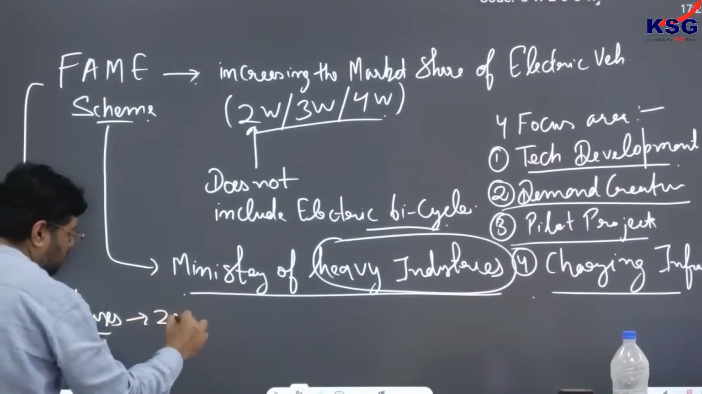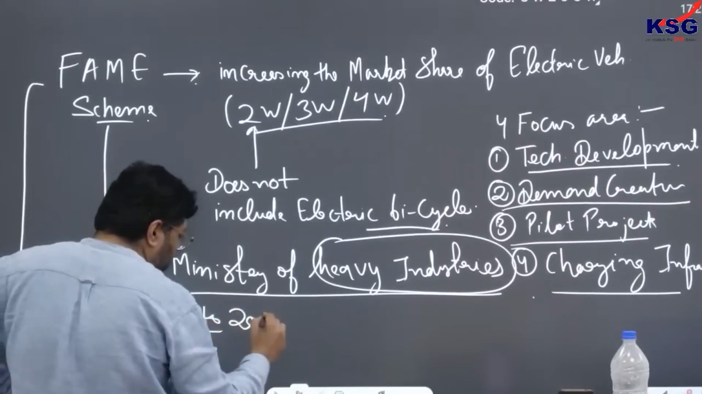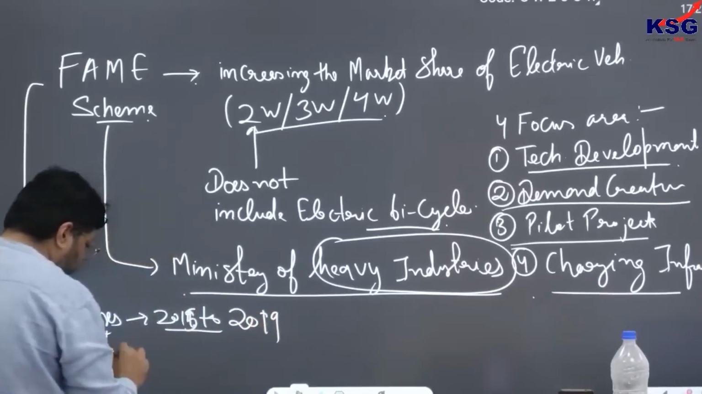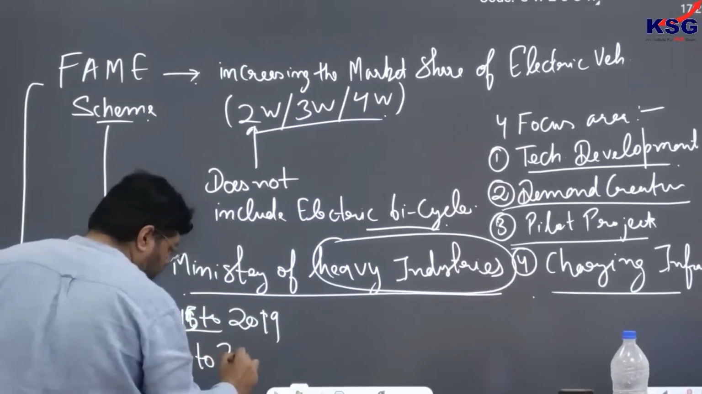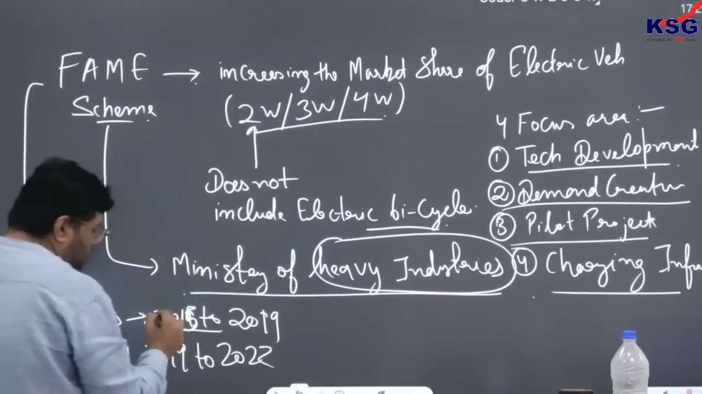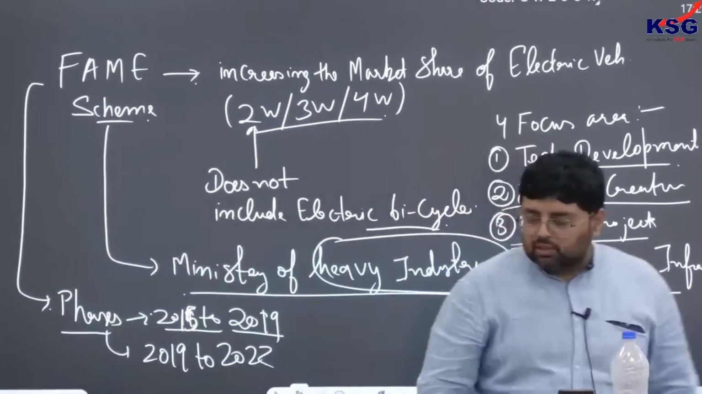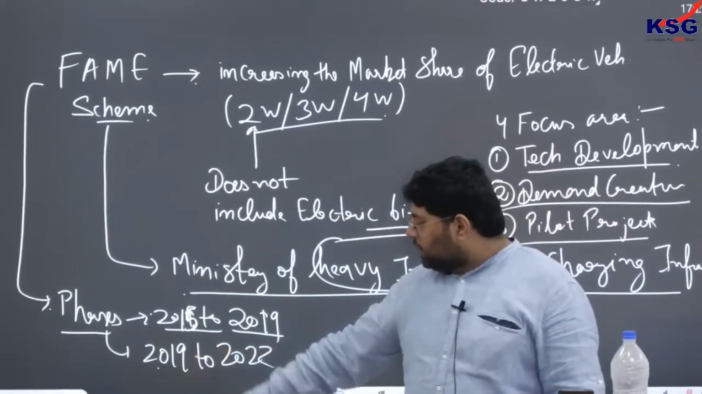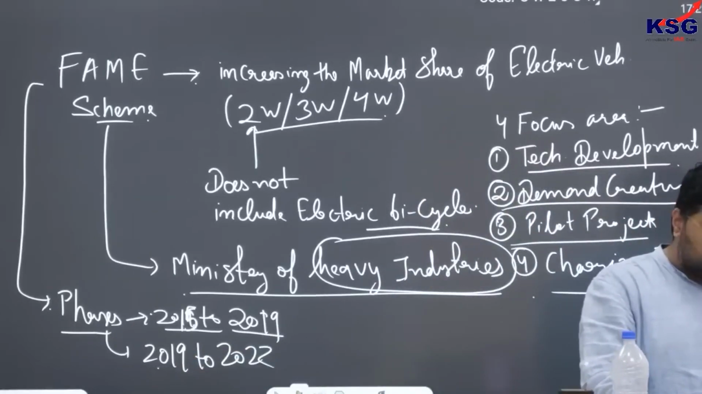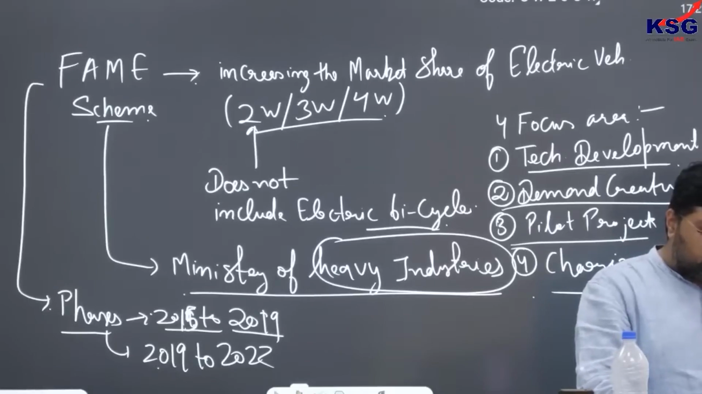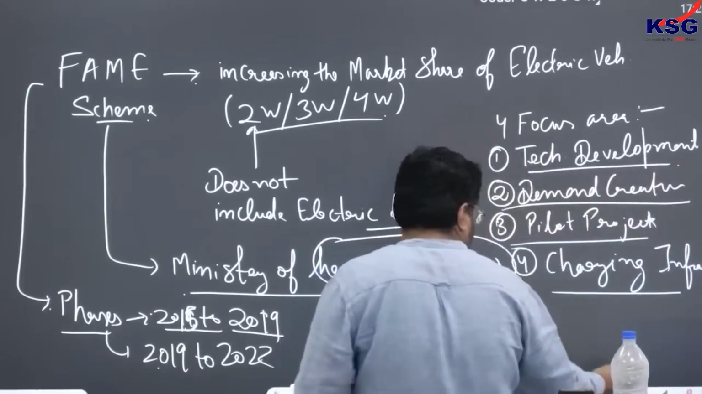Phase 1 is from 2015 to 2019, and phase 2 from 2019 to 2022. So it is 1st of April 2015 to 31st March 2019. This is your first phase. And the second phase is 1st of April 2019 to 31st March 2022. Clear? So this is what you have to remember with respect to this scheme. Now moving further.